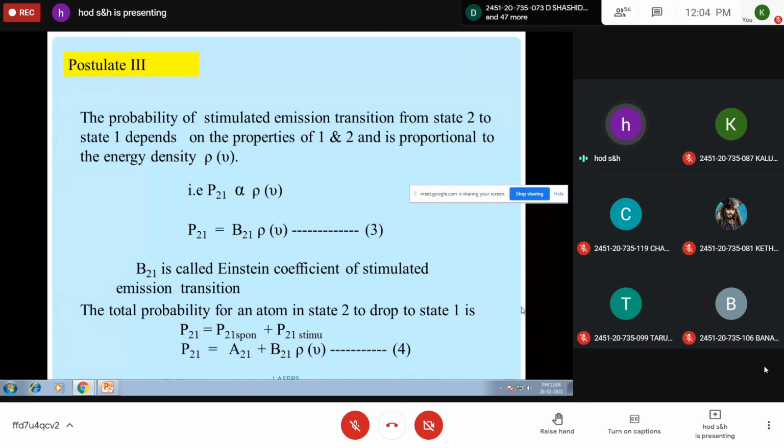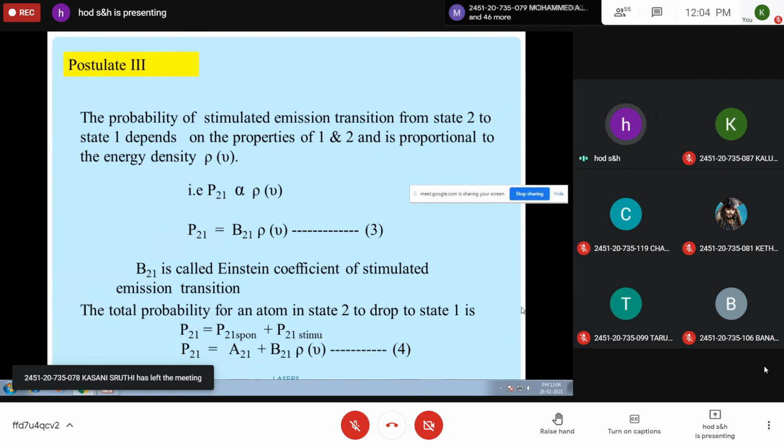So what is the total probability that an atom can move from higher energy to lower energy? It is a combination of both, because either by spontaneous emission or by stimulated emission, the particle must transfer from higher energy state to lower energy state. Therefore, it can be written as P21, probability of transition from state 2 to state 1.